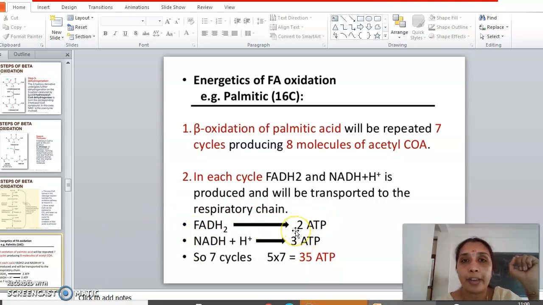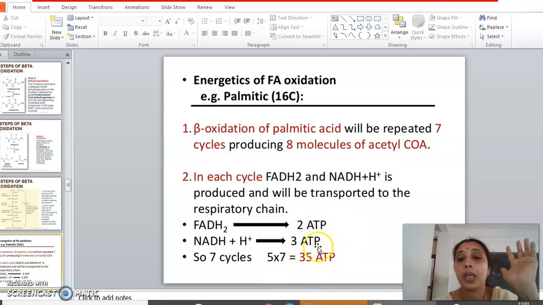So 3 plus 2, 5. With 7 rounds happening, 7 fives are 35. 35 ATPs. When 16 carbon palmitoyl-CoA is converted into 8 molecules of acetyl-CoA, beta oxidation only yields that.